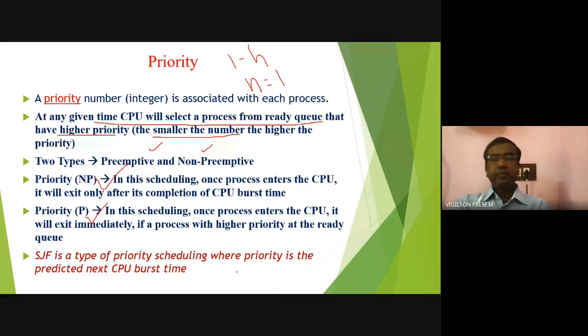Okay. So here this point is very, very important. Shortest job first is a type of priority scheduling. What priority are we giving in shortest job first? We are giving priority based on lower CPU burst time. SJF is a type of priority scheduling where the priority is the predicted next CPU burst time, with the smaller CPU burst time getting the priority.